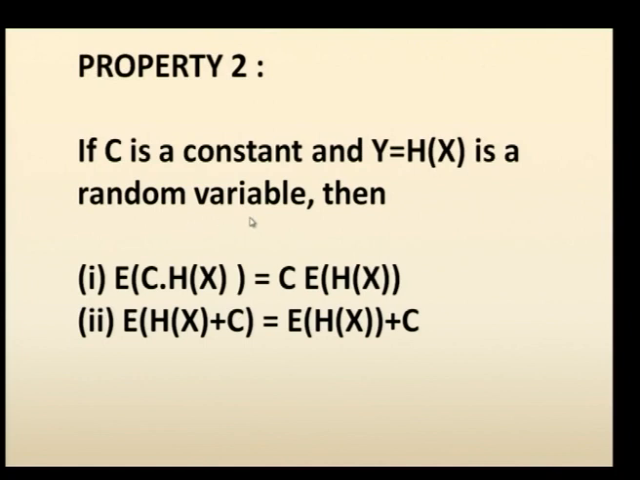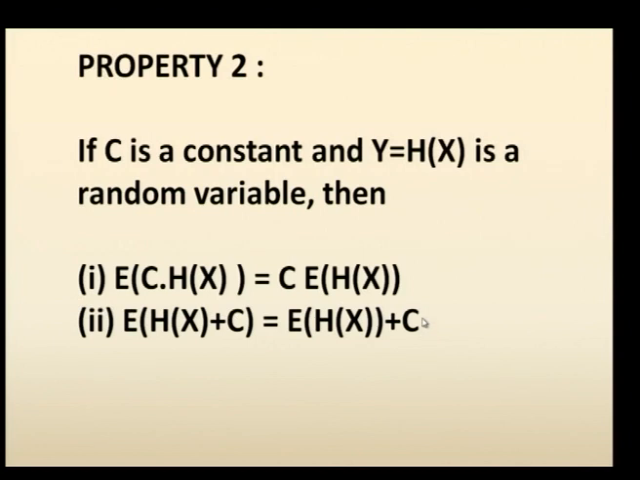The next property is, if c is a constant and Y is equal to h of X, which is a function of a random variable and is also another random variable, we call it Y. Then E of c into h of X: when the constant is multiplied with the random variable, the constant comes outside the expectation. And if the constant is added to the random variable, when you distribute expectation inside, it is E of h of X plus E of c, which is again c.